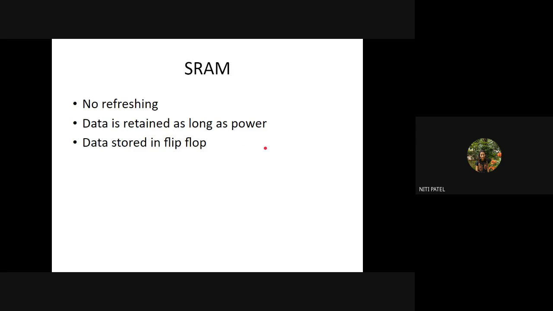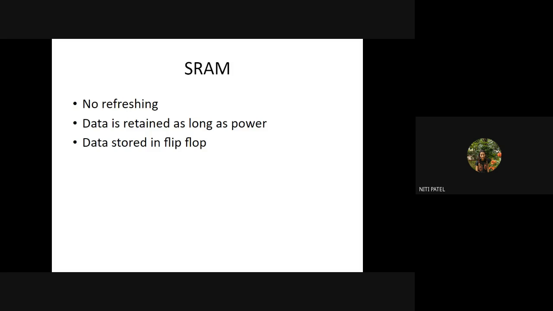Now tell me, is SRAM volatile or non-volatile? Volatile. What is volatile? Volatile means temporary. It doesn't keep on changing, it is temporary. That means as long as power is there and if you're saving, your data will be there. If the power cuts and if your data is not saved, you have to remake the data. That is what volatile is.